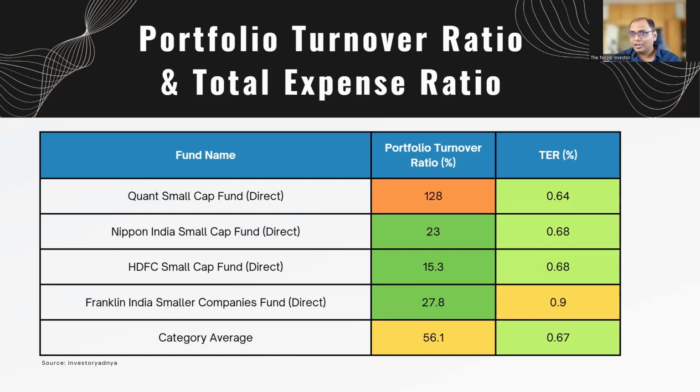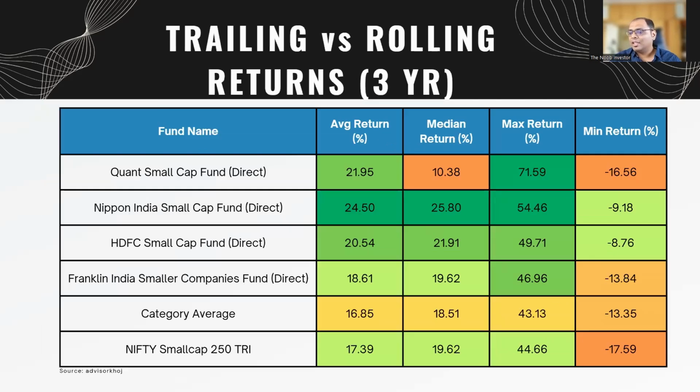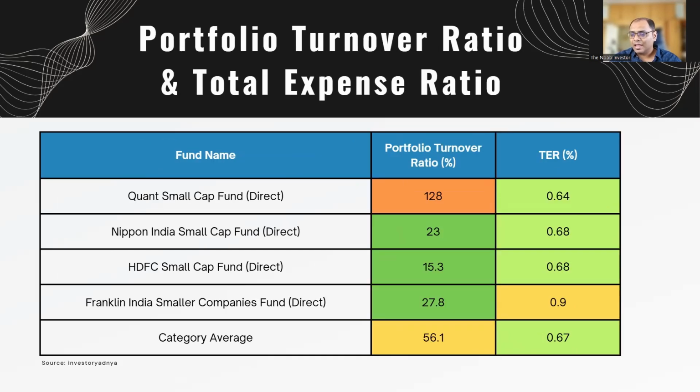This is where you'll find it very interesting. You see, Quant mutual fund has a 128% turnover ratio. What this means is they are churning their stocks. They are investing for a shorter term, which is why you will see very high variability in their returns, which we saw previously, right? That is why you have a max return of 71% and a median return of only 10%. Whereas Nippon, HDFC, and even Franklin have a much lower turnover ratio. So they have more steady returns. This is also the difference between a short-term investor and a long-term investor.